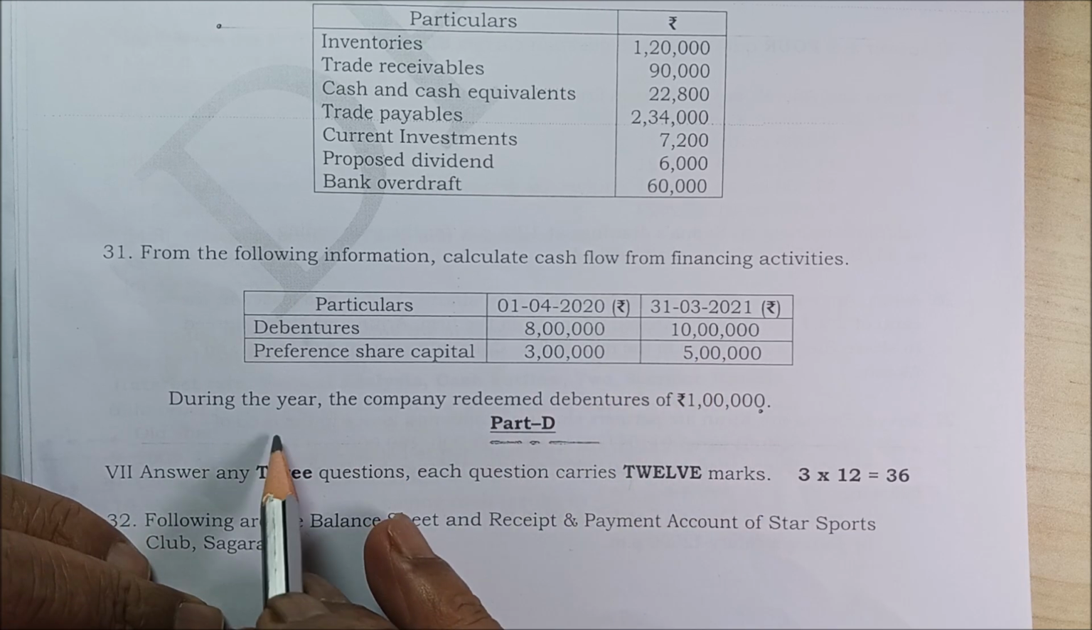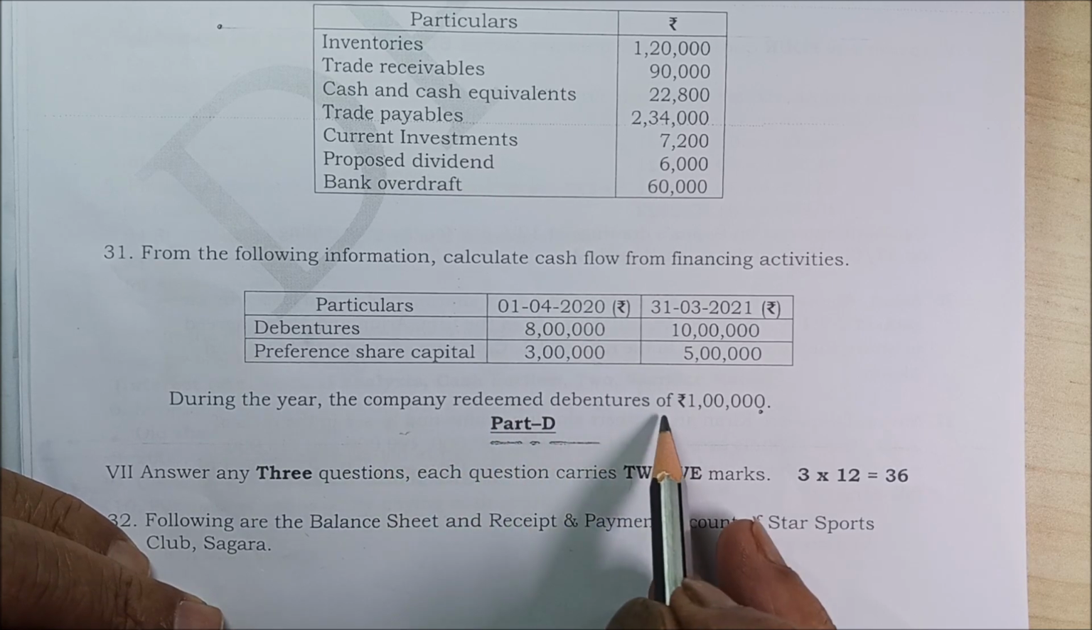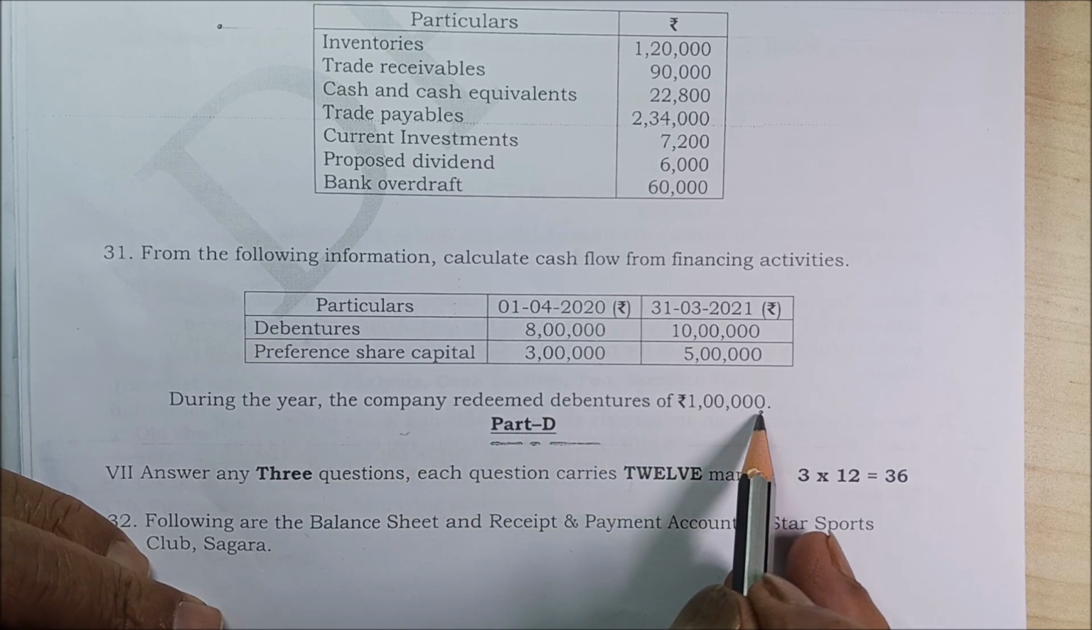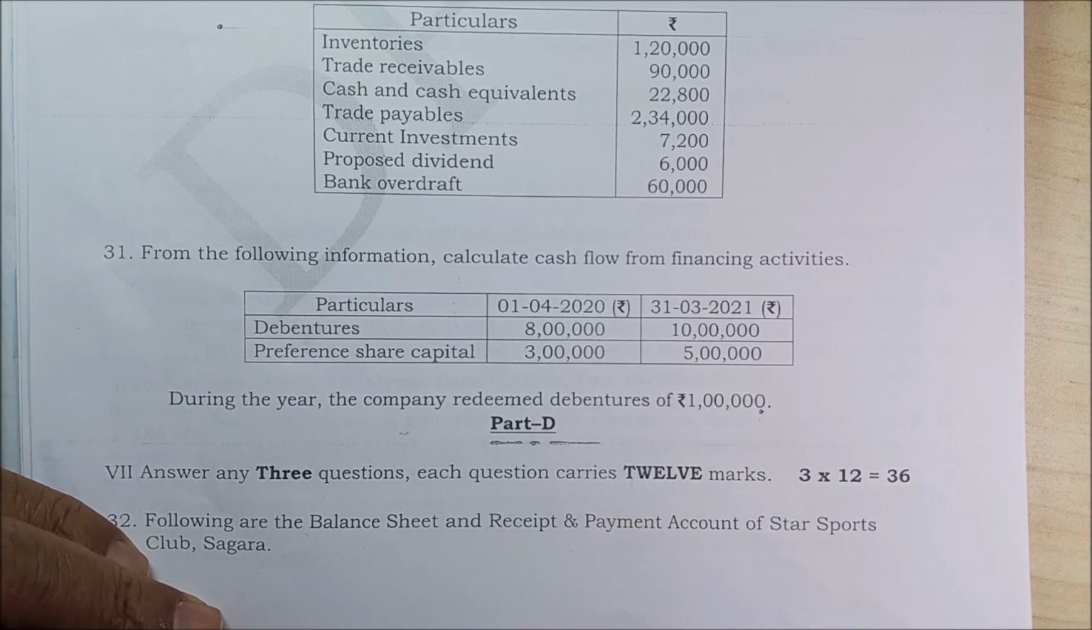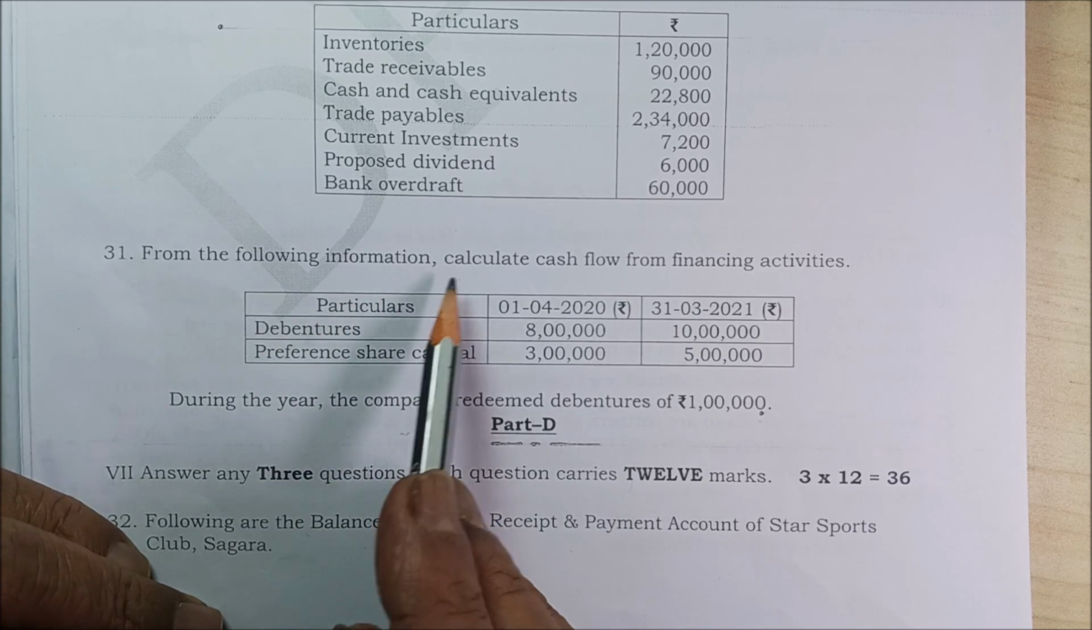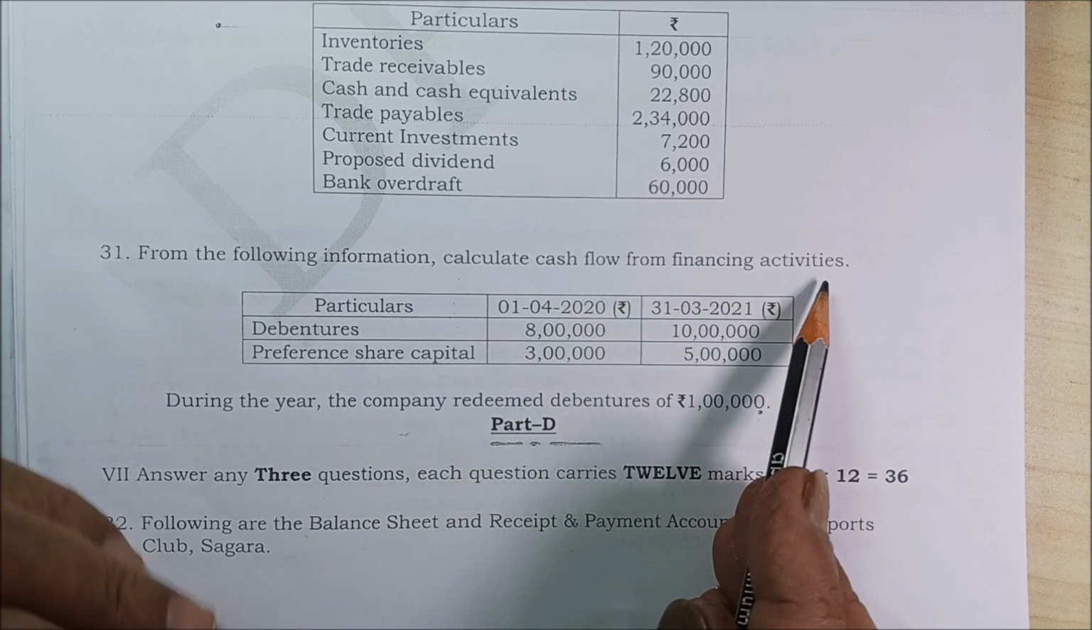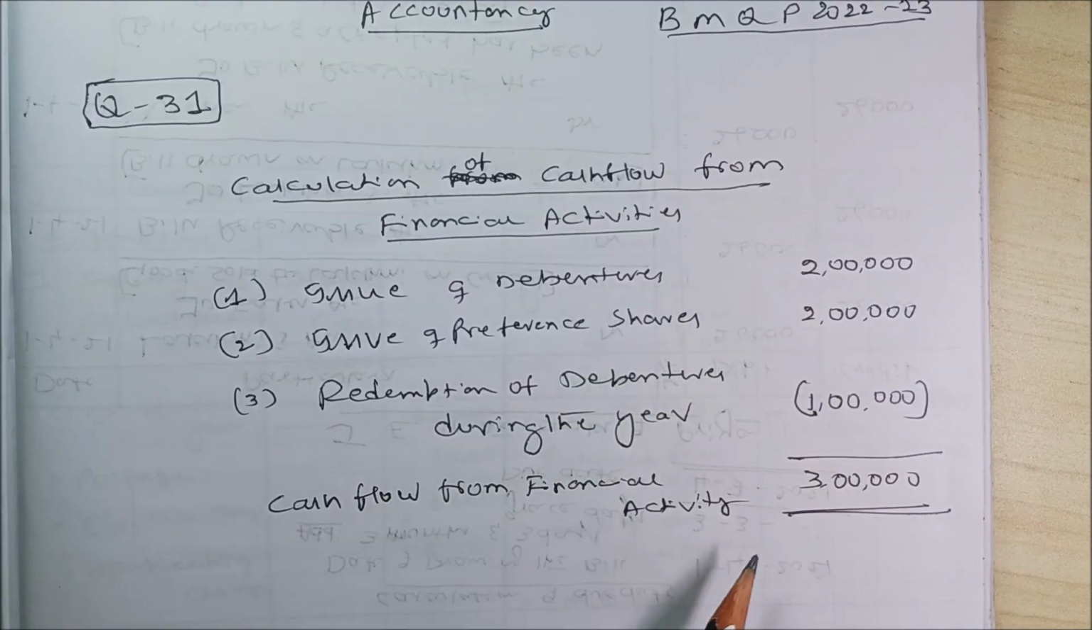During the year the company redeemed debentures of rupees how much actually? 1 lakh. You have redeemed 1 lakh, which means you have repaid 1 lakh. Anything that is repaid is called cash outflow. They have asked what actually? Calculate cash flow from the financing activities. Very simple.